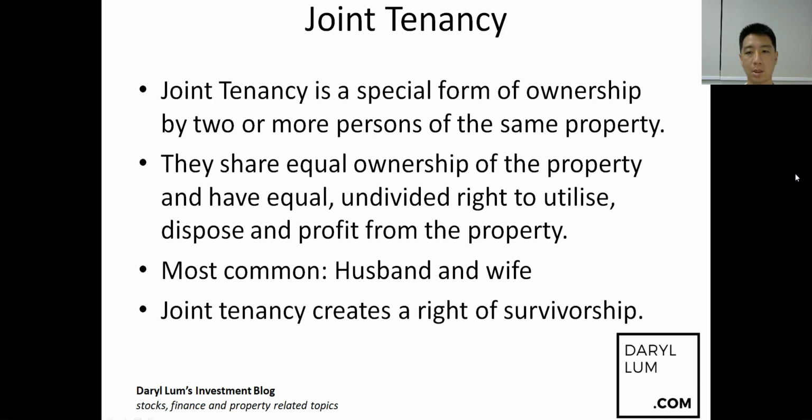So this is what is meant by joint tenancy, and this is one of the methods of ownership that people use to purchase property.